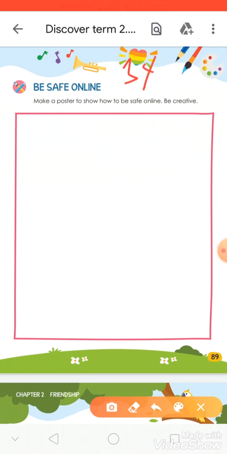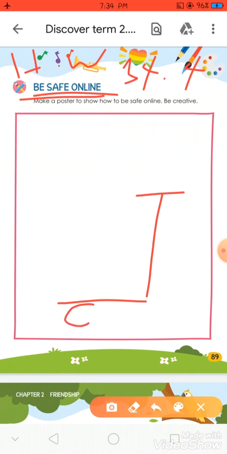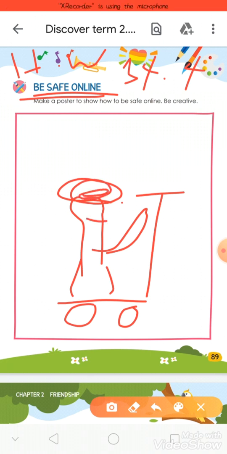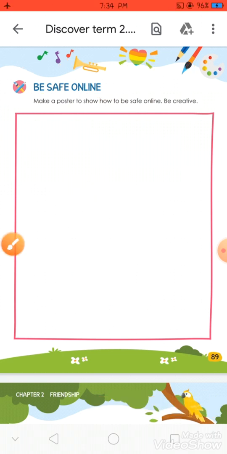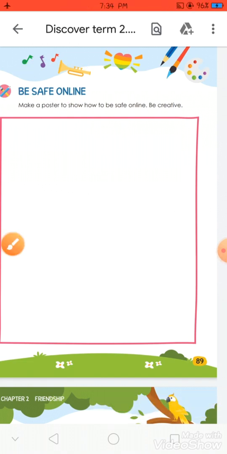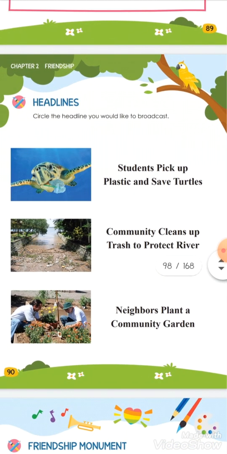It's your homework. Okay, you will draw here, KG2B, save online. You will draw anything you like when you are safe. For example, for me, I will draw when I use the scooter. When I use the scooter, I should use the helmet to protect my head. Okay, what about you? Now you will draw anything you want, when we use it to be safe. Okay, now turn your page.